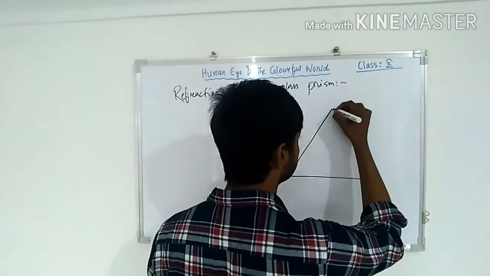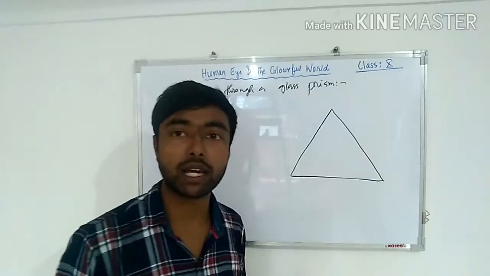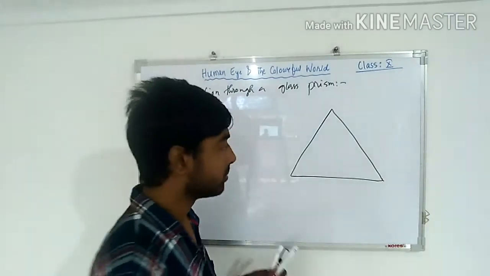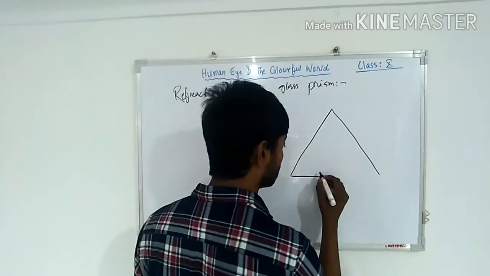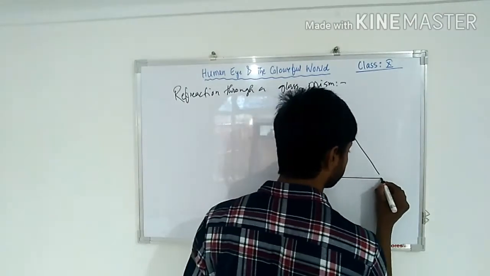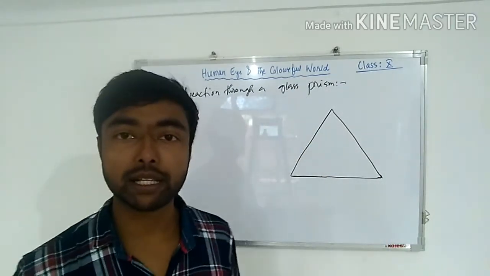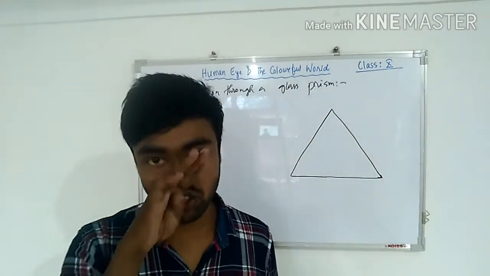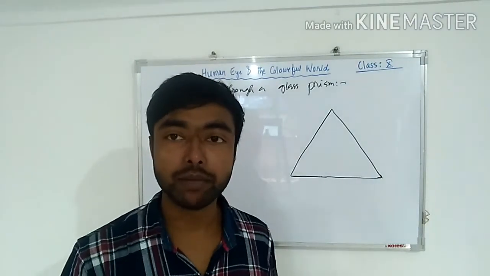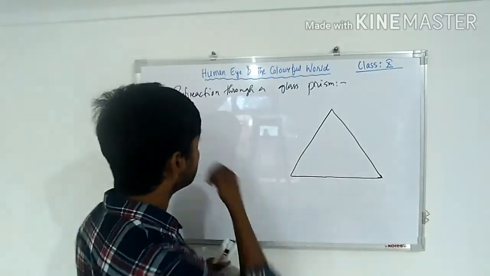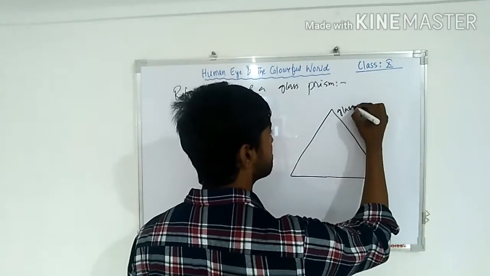If I draw a prism, it will be like this. It is a three-dimensional thing, so I cannot show you the picture here. When we do practicals, I'll show you what a prism is and how refraction occurs in a prism. As you see, this is made up of glass.